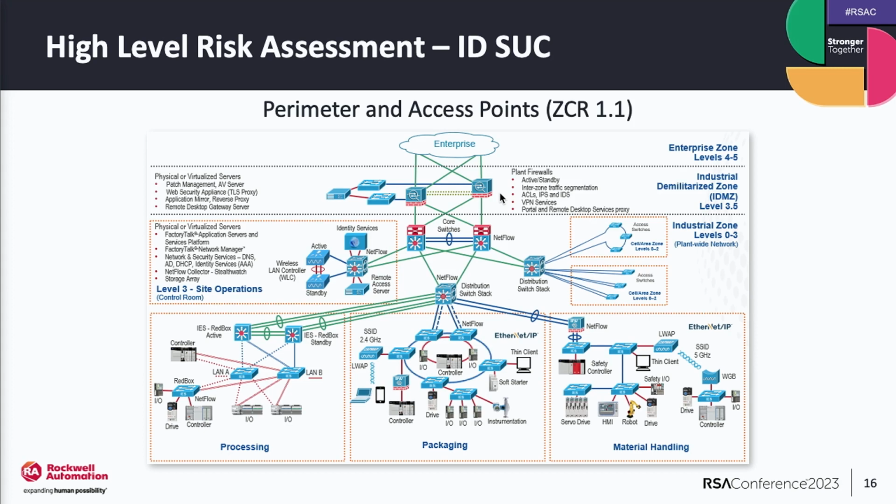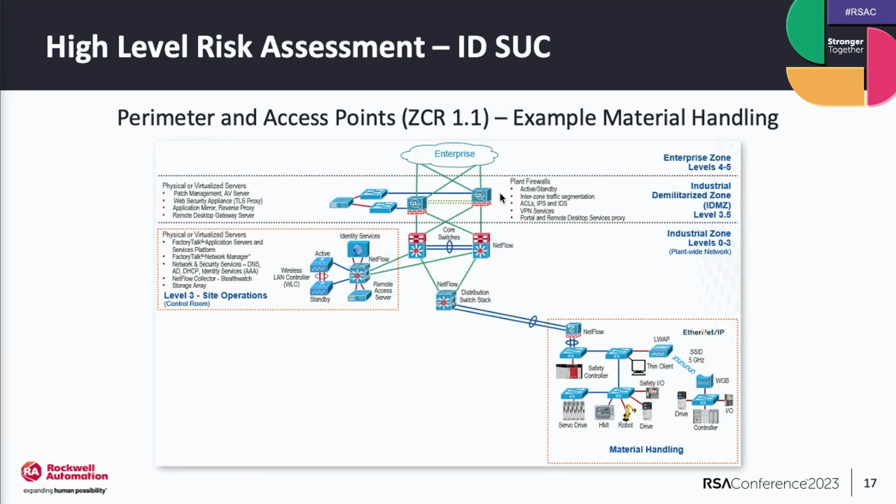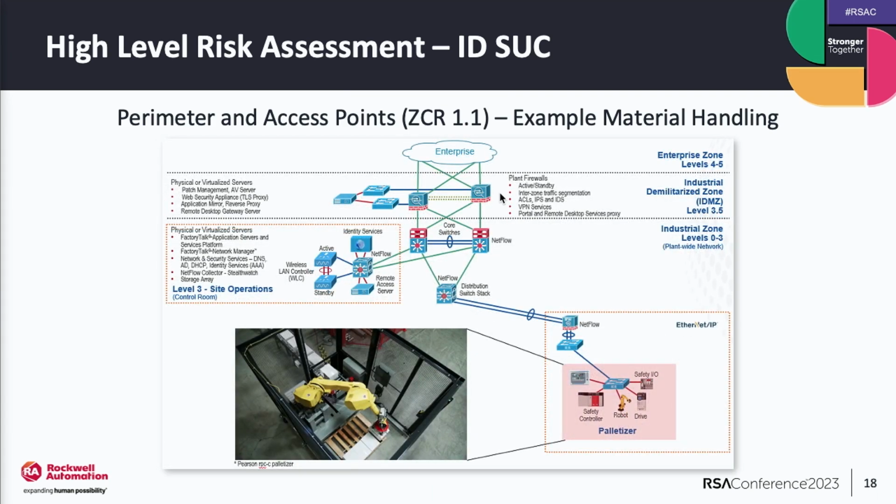In this case, we pick the material handling zone that we're going to analyze with our risk assessment. Once you've looked at that zone, look at how it's interconnected within your system. Really, the first thing is trying to figure out whether your current risk level is already within your acceptable risk level or not. You want to look particularly at things like safety impacts.